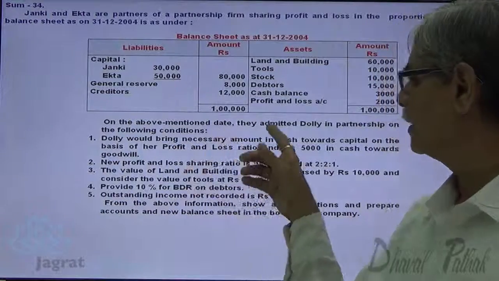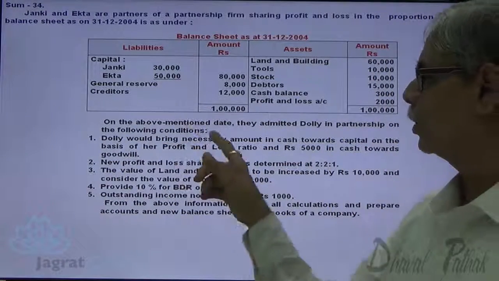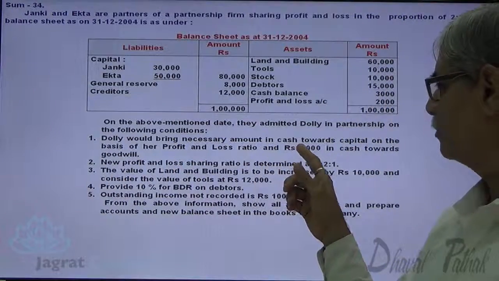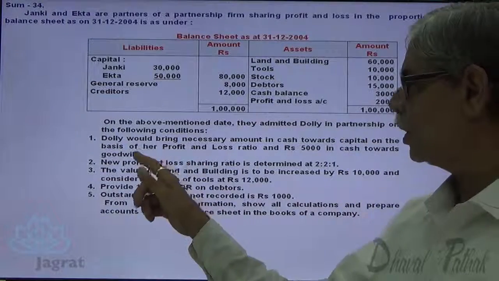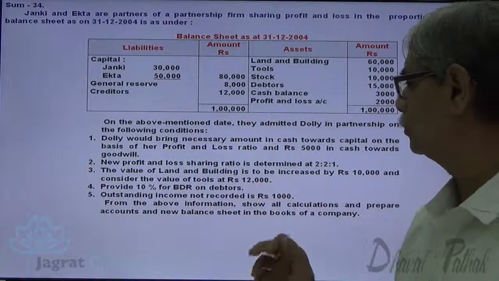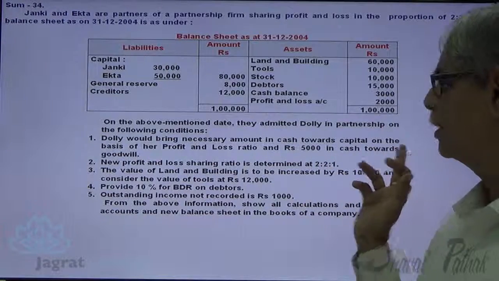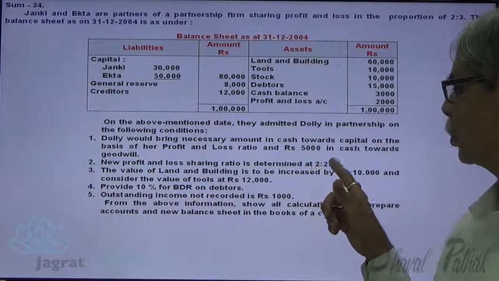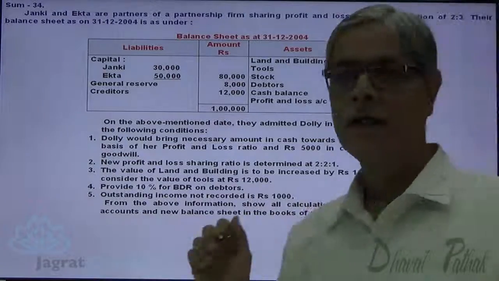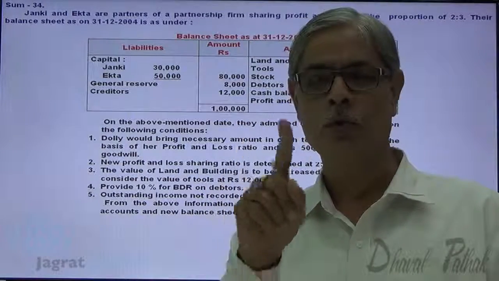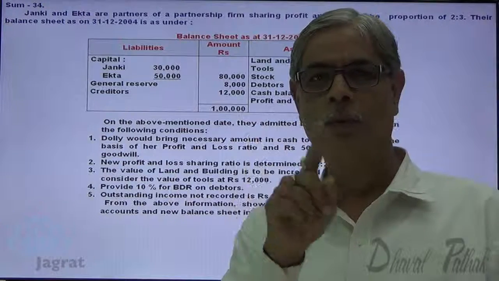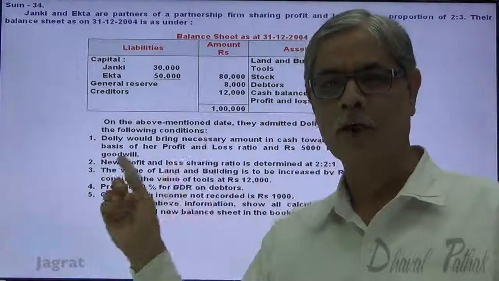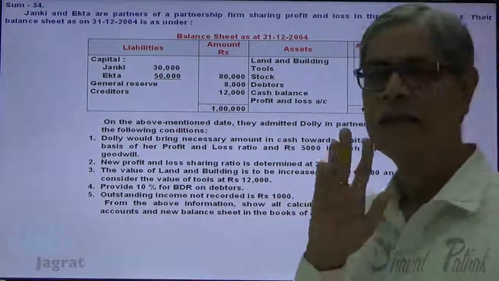On the above mentioned date, they admitted Dolly in the partnership on the following conditions. Dolly would bring the necessary amount in cash towards capital on the basis of her profit and loss ratio, and rupees 5,000 in cash towards goodwill. The new profit and loss sharing ratio is determined at 2:2:1, 2 plus 2 plus 1, 5. So if 5 is the total capital in the firm, then Dolly is supposed to bring rupees 1 as capital.